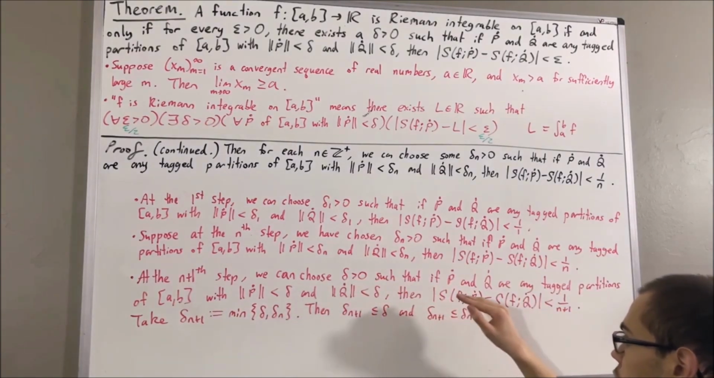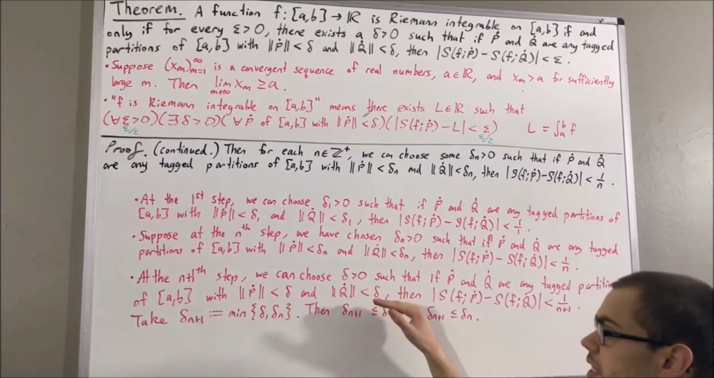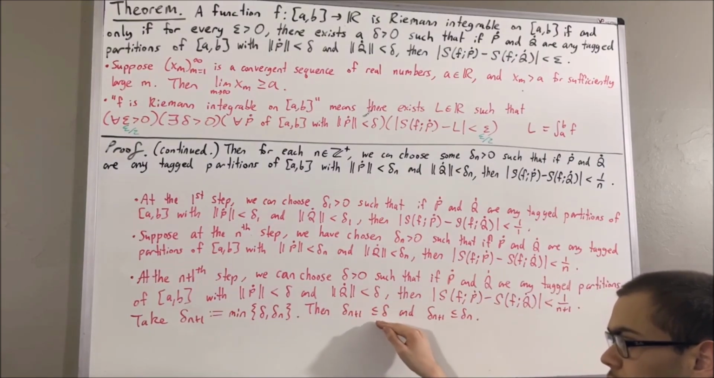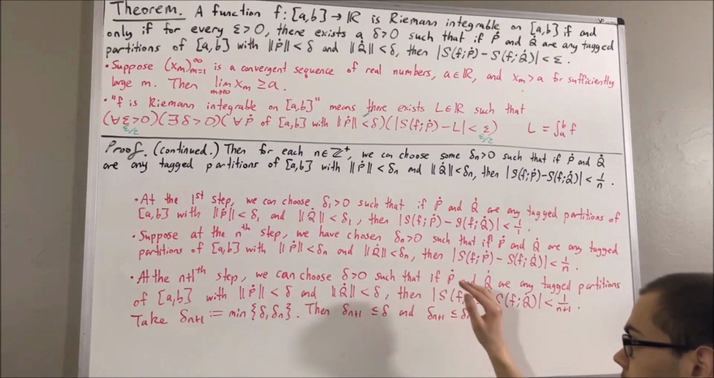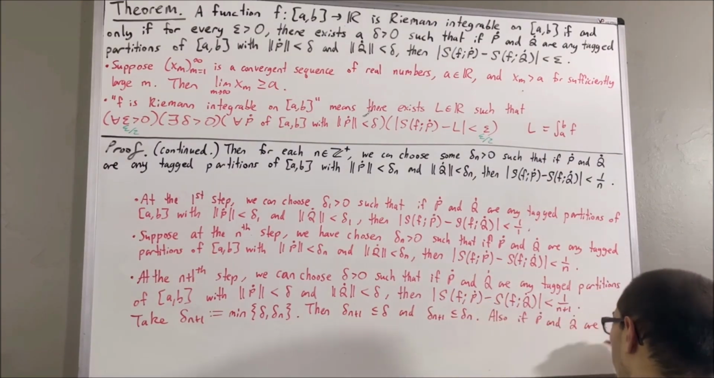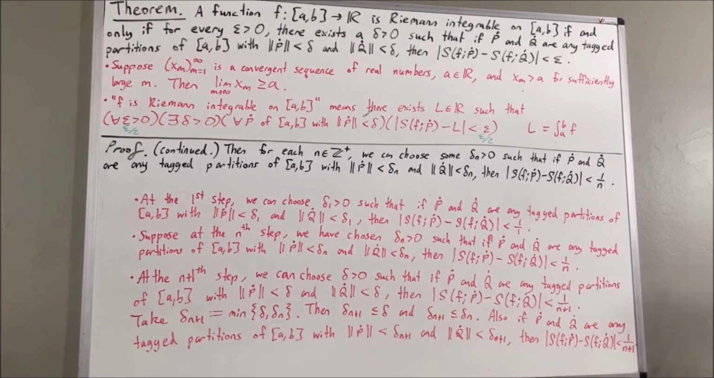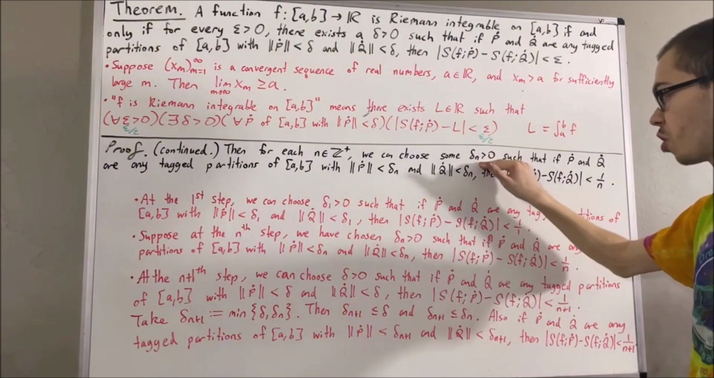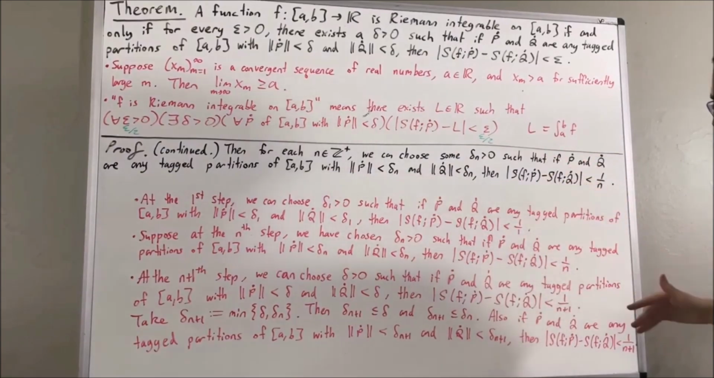Because if we give ourselves two arbitrary tagged partitions, P and Q, of [a, b], whose norms are both less than delta n plus 1, well then, since delta n plus 1 is less than or equal to delta, their norms are both less than delta as well. And therefore, we can conclude that the absolute value of the difference in Riemann sums is less than 1 over n plus 1. And so this shows we can recursively construct this sequence so that every term in the sequence has this property, and it's a decreasing sequence.